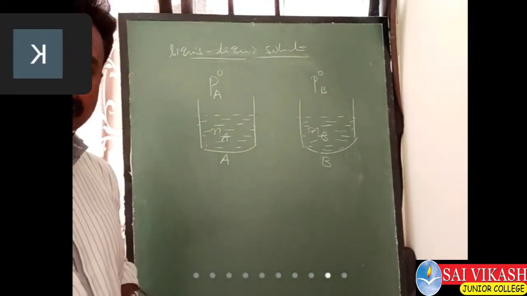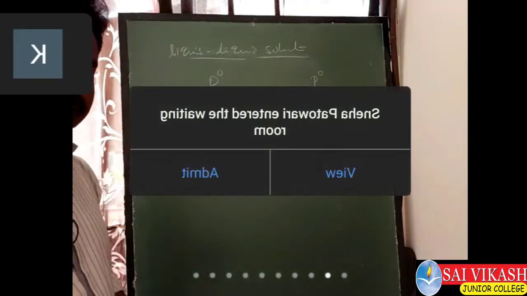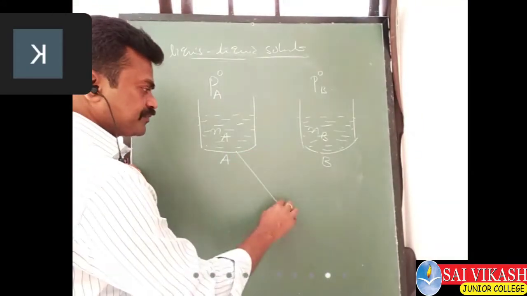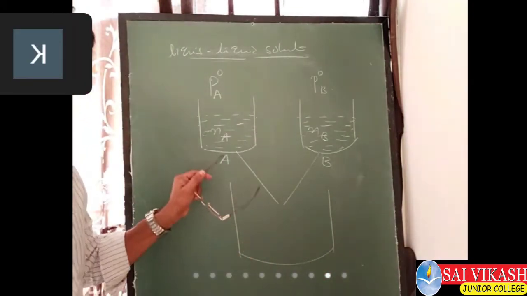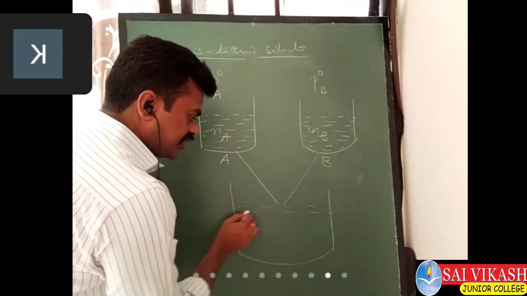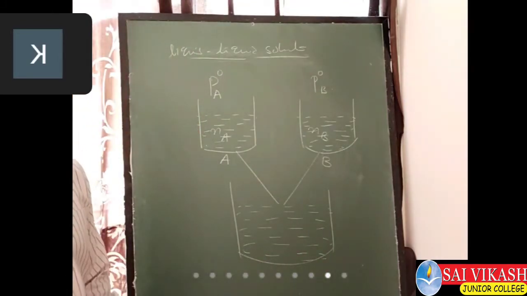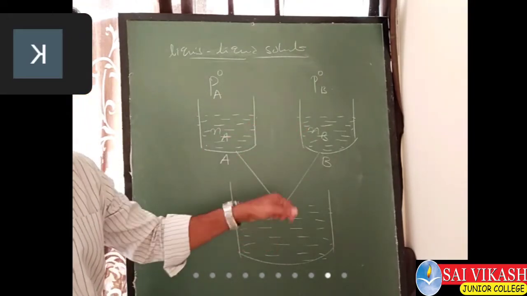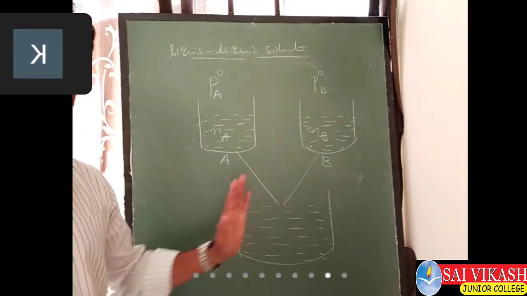Now see what I am going to do. Both these two liquids I am going to combine in a vessel. Now a liquid mixture is forming. It means both liquids are no longer in the pure form; it is an impure mixture. A and B are mixed.